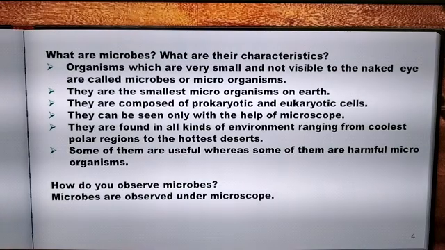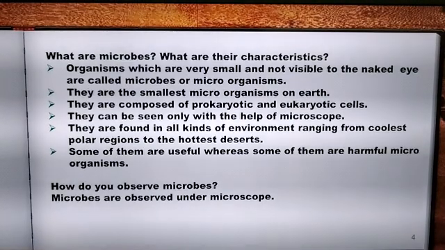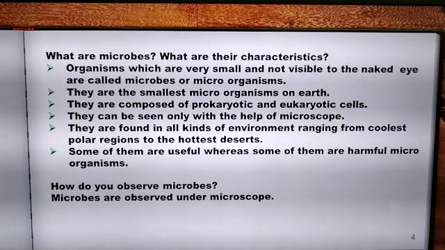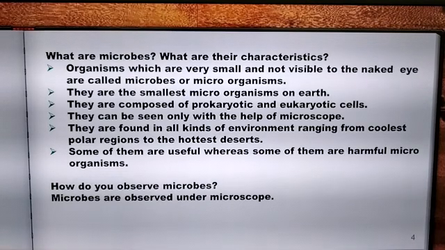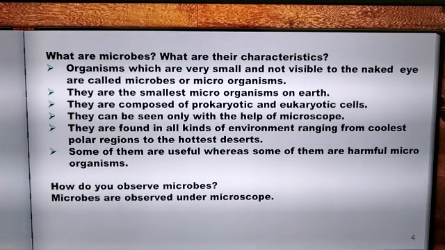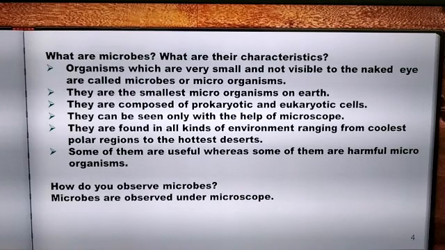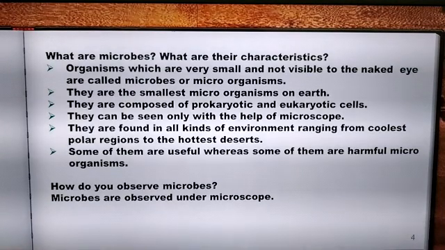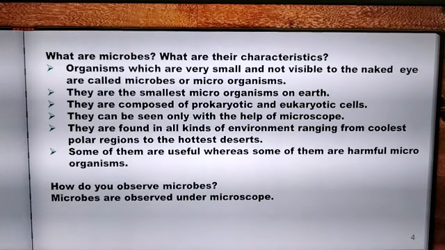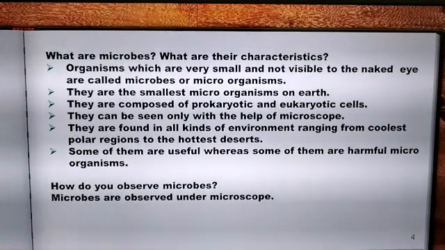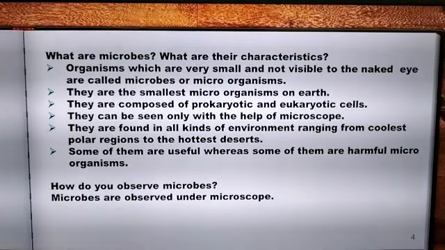So what are microbes and what are their characteristics? Organisms which are very small and not visible to the naked eye are called microbes or microorganisms. Characteristics: they are the smallest organisms on the earth. Their cells are either prokaryotic or eukaryotic. We can see them only with the help of a microscope. We find them in all kinds of environment, ranging from the coolest polar regions to the hottest desert regions. Some of the microbes are useful while some of them are harmful. If we want to observe microbes, how can we observe them? We can observe microbes only under a microscope.